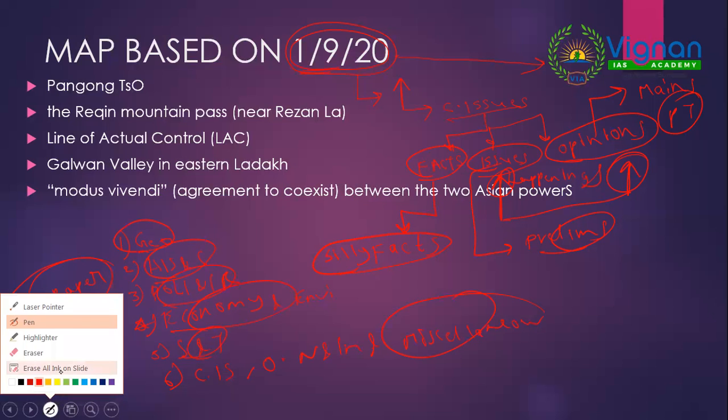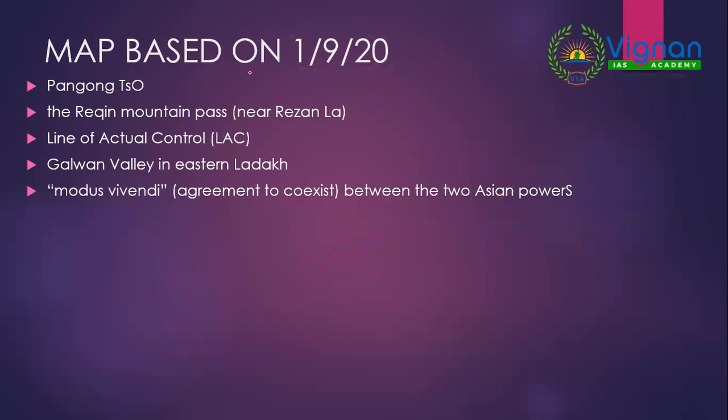In this lecture, I'll try to present a holistic view of how to cover the entire newspaper and what exactly is the meaning of current affairs for UPSC.